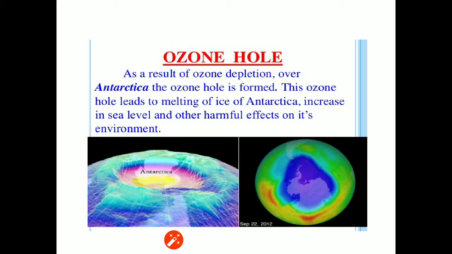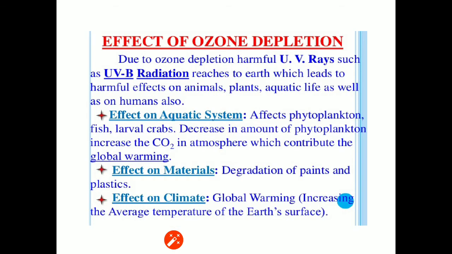Now about the ozone hole. As a result of ozone depletion, the ozone hole is formed over Antarctica. This ozone hole leads to melting of ice of Antarctica, increase in sea level, and other harmful effects on its environment.